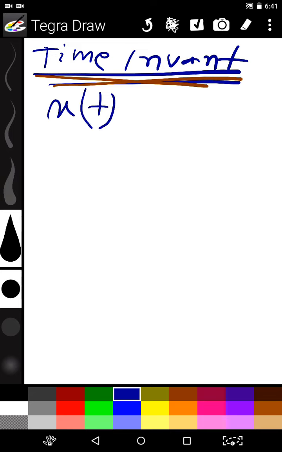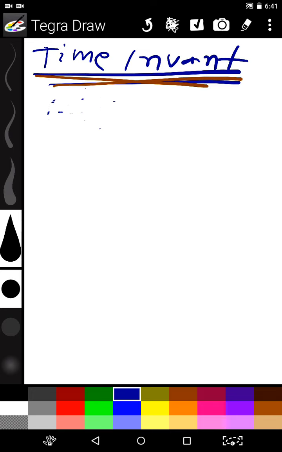We will get an output. Again we will give the same original input to the system and delay the output. If the delayed input result is equal to the delayed output, then only the system is time invariant.